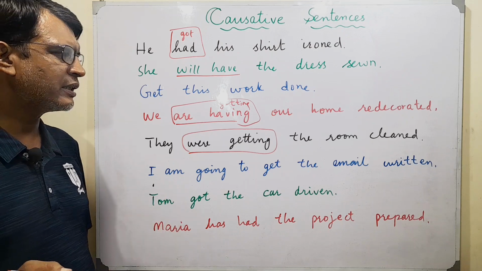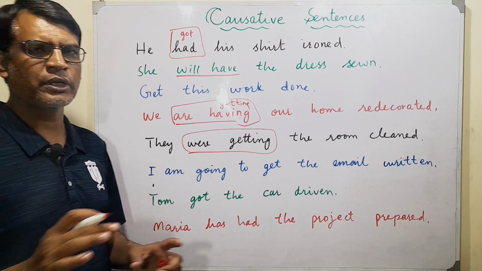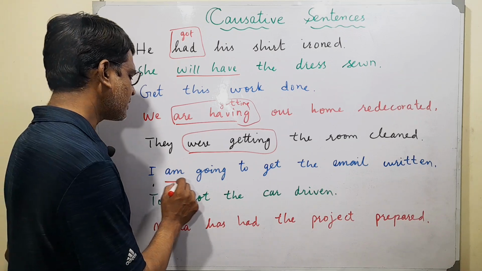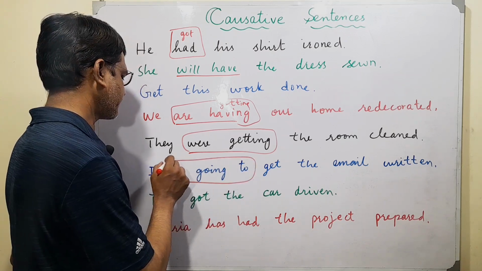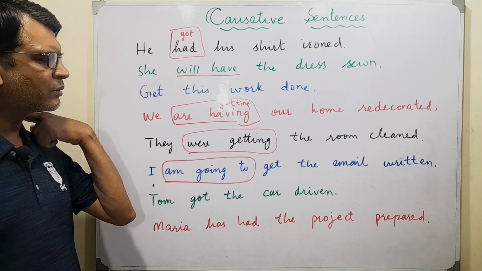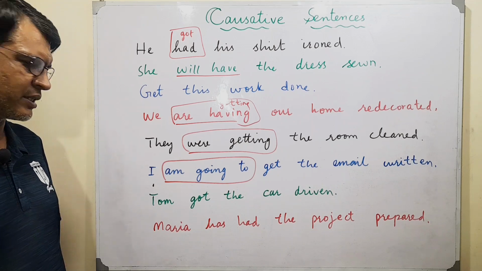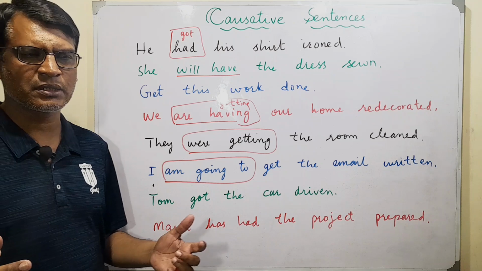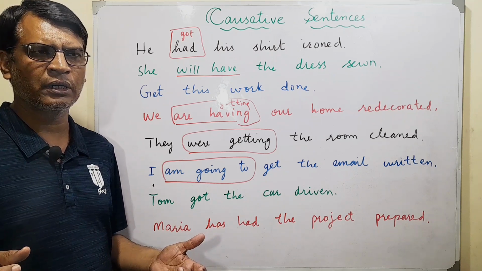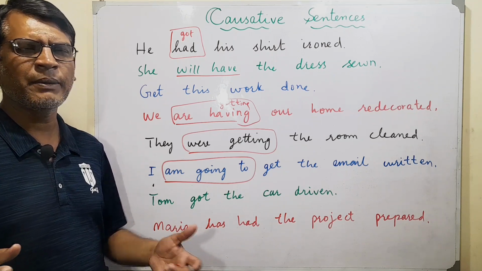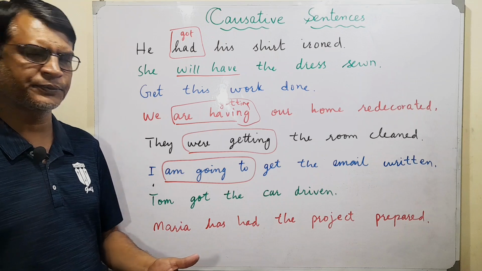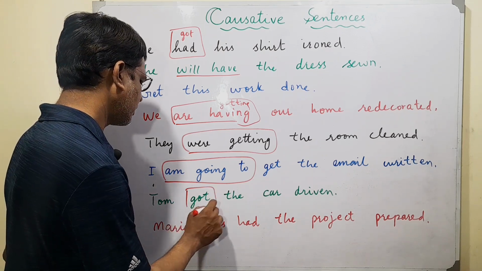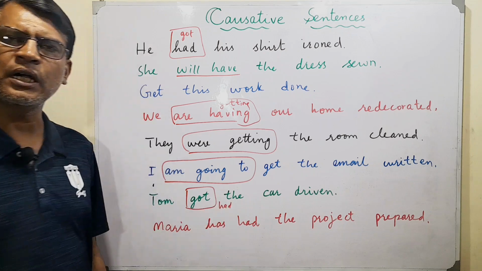I am going to get the email written. Well, I'm not going to write that. I'll ask somebody to do that for me. And this is the "going to" structure. So we say, I'm going to get the email written. Tom got the car driven. He didn't drive himself. Maybe he was sleepy, or he was tired, or maybe he had a driver. So Tom got the car driven, or we can also say that Tom had the car driven.